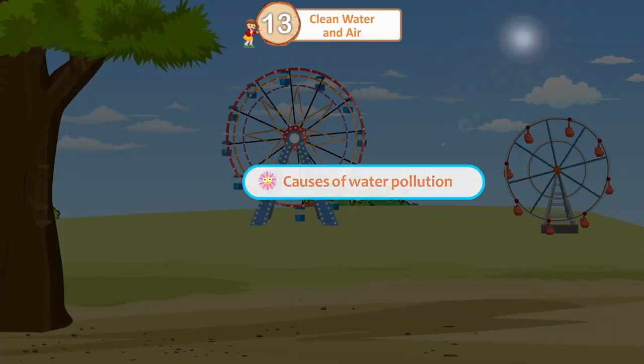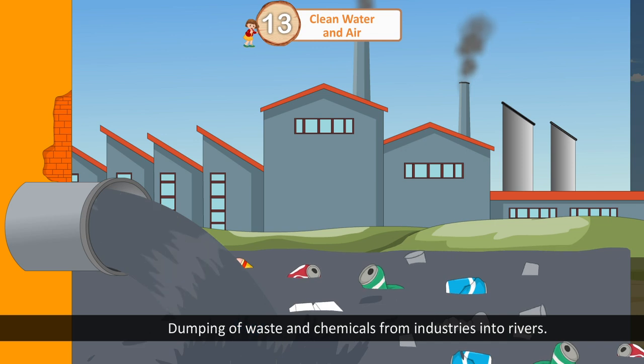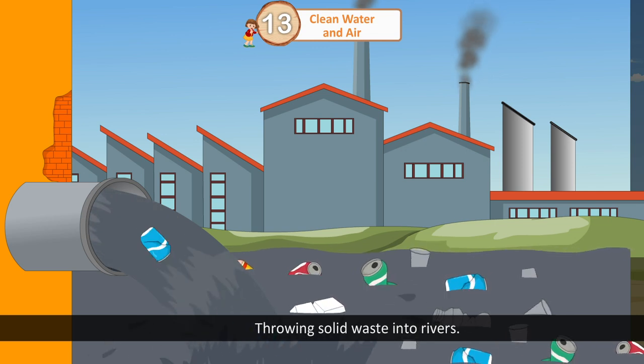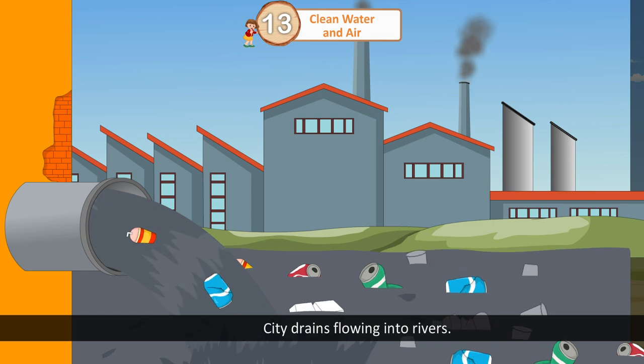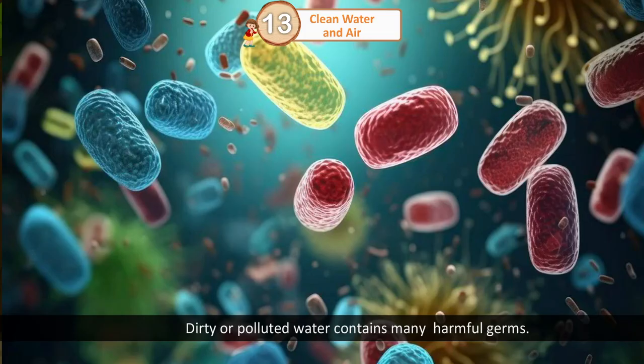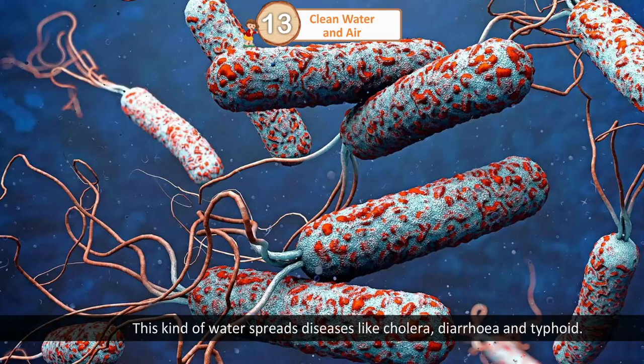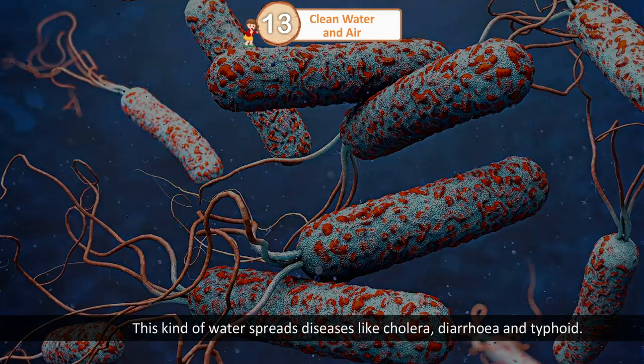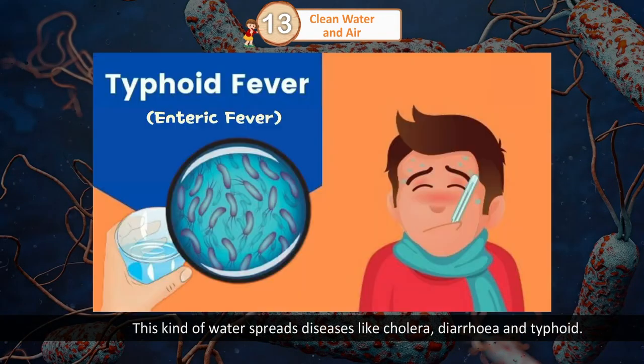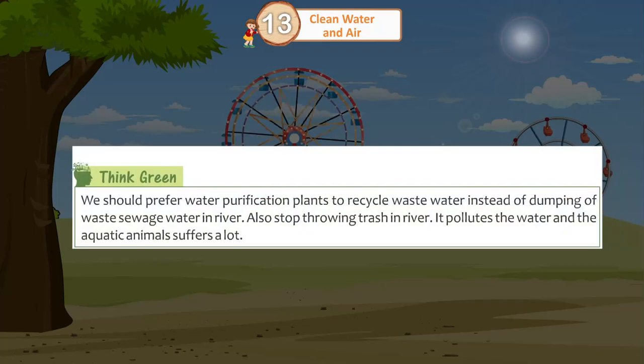Causes of water pollution: dumping of waste and chemicals from industries into rivers, throwing solid waste into rivers, city drains flowing into rivers. Dirty or polluted water contains many harmful germs. This kind of water spreads diseases like cholera, diarrhea, and typhoid.